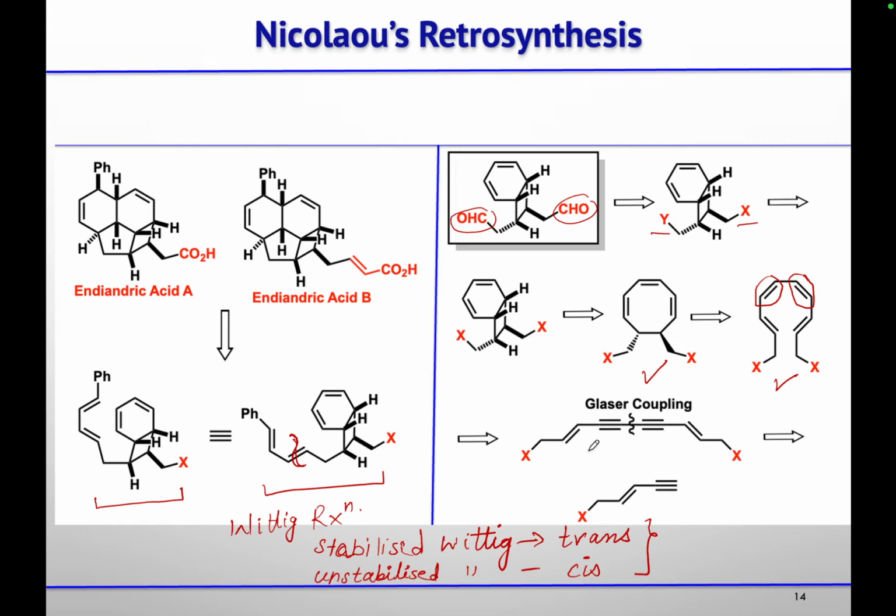So then they used this alkyne precursor, which further could be obtained by coupling of this alkyne with another alkyne in the presence of this copper salt. We call it Glaser coupling. So this is a radical process where this alkyne radical will form, which will combine with another radical, and this will give you carbon-carbon bond formation between two terminal alkynes in the presence of a copper catalyst.